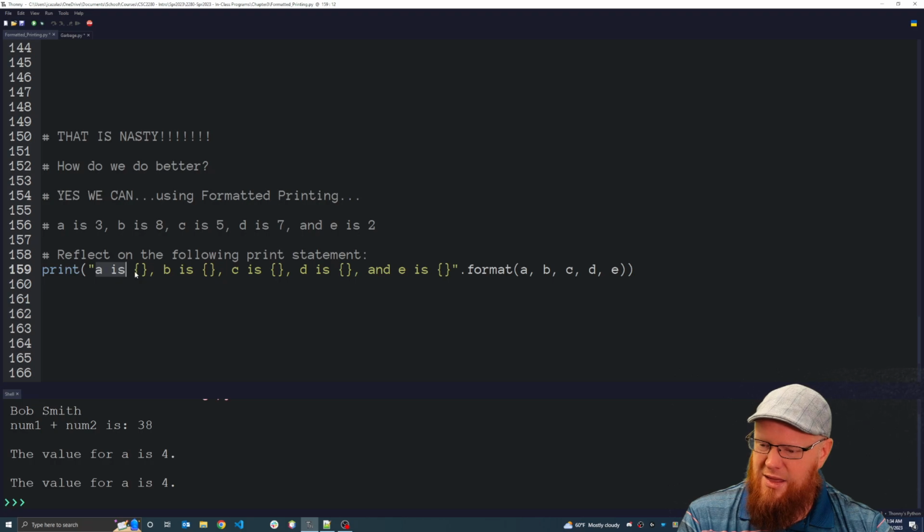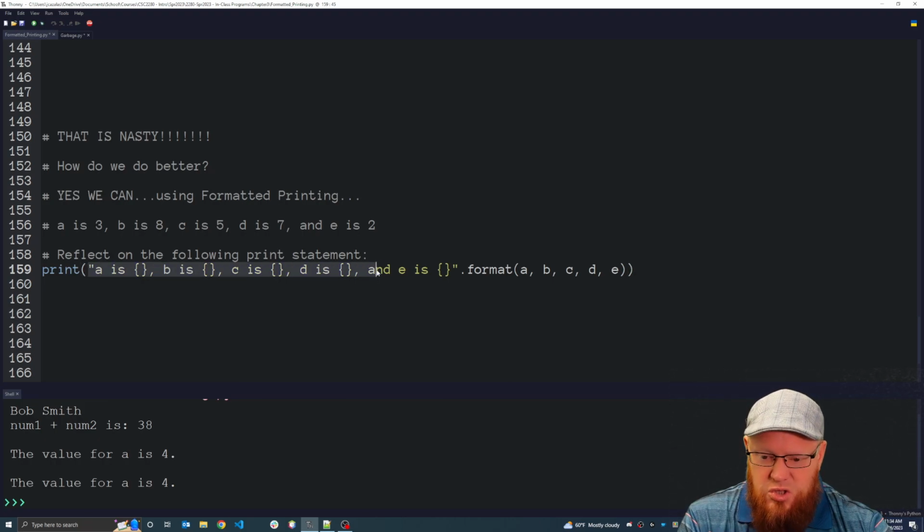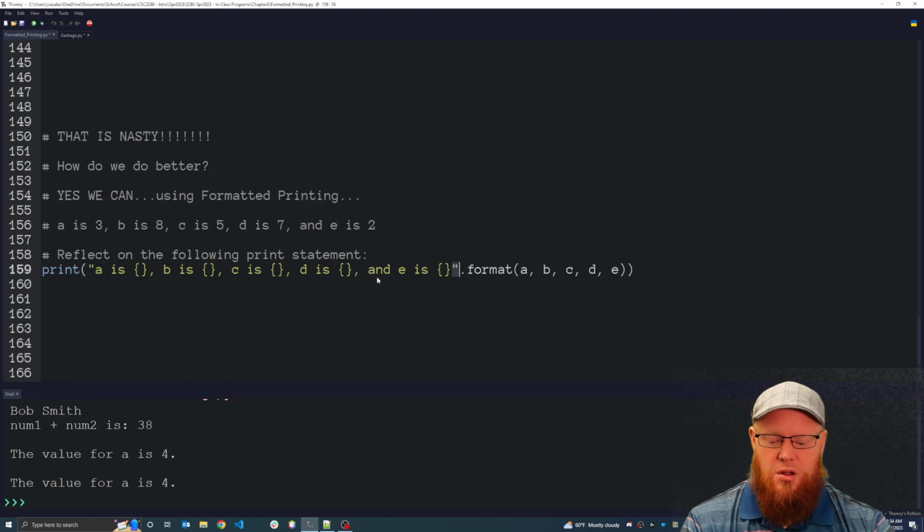We have "A is {}, B is {}, C is {}" with curly brackets, and all of this is inside one string, right? How do you know? You look for the starting quotation mark, and then you just look across and you find the ending quotation mark. So all of that is within one string of text. So what do these curly brackets mean?